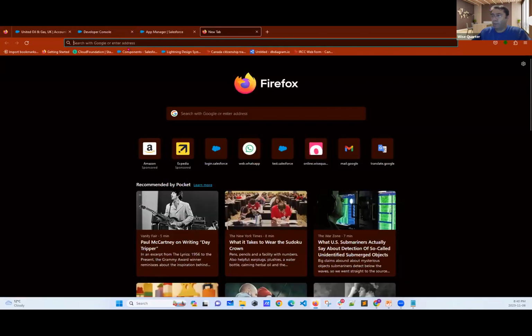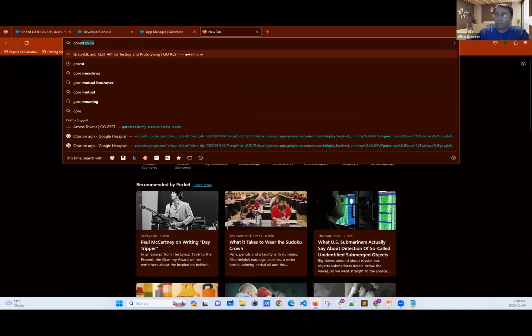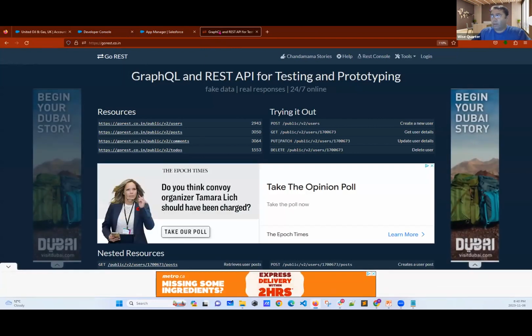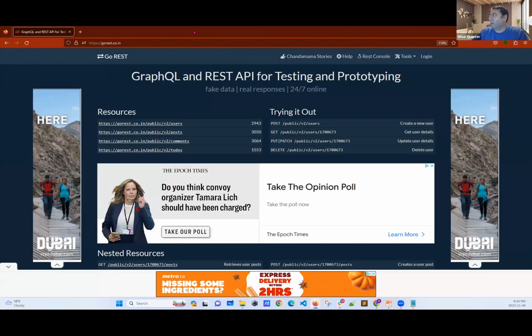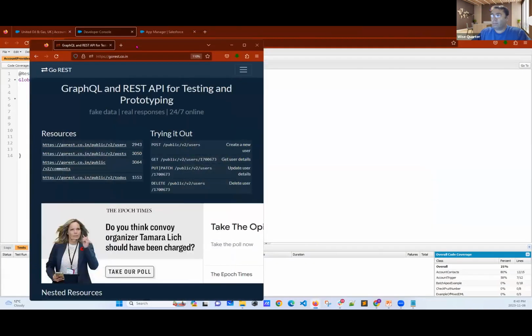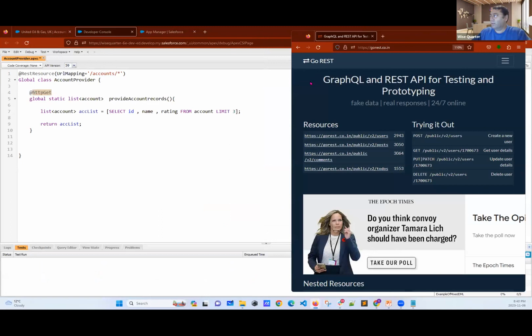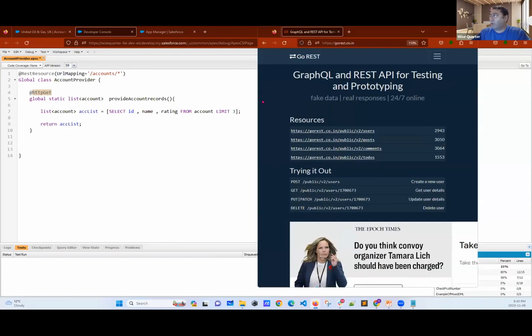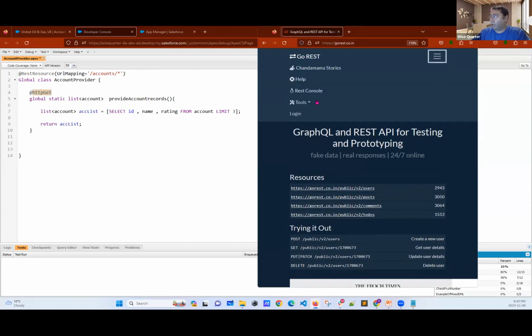Now let me open GoRest. Here it is. Now, my friends, this is going to be our provider. I want to make it like this. This will be on the left part. Now, I have to log in first of all.